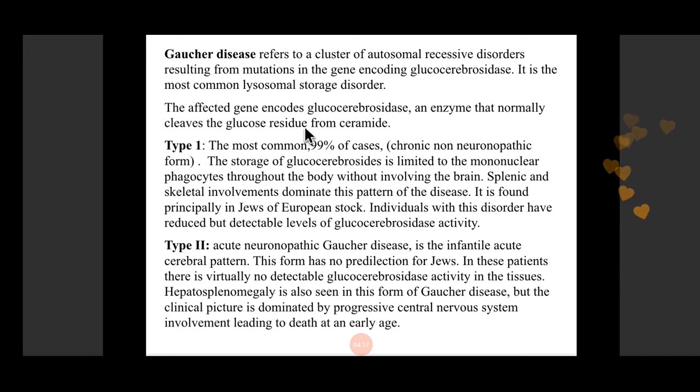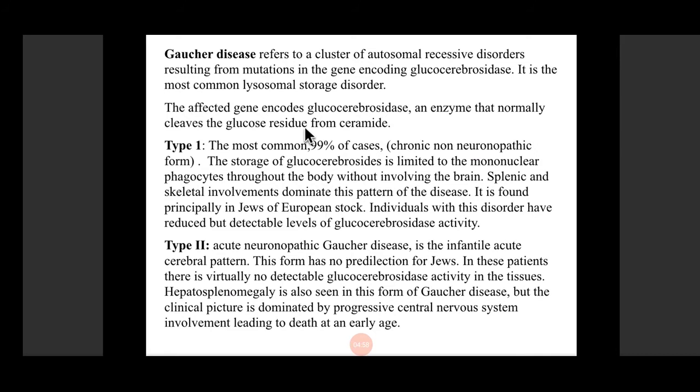It is the most common lysosomal storage disorder, and there are mainly three types: type 1, type 2 and type 3 Gaucher's disease. Type 1 is the most common, seen in 99% of the cases, and it is the non-neuronopathic form. The storage of glucocerebroside is mainly limited to the mononuclear phagocytes throughout the body, but there is no involvement of the brain. That is very important to remember. The splenic and skeletal involvement dominate this pattern. It is found principally in Jews of European stock, so ethnicity is also very important.